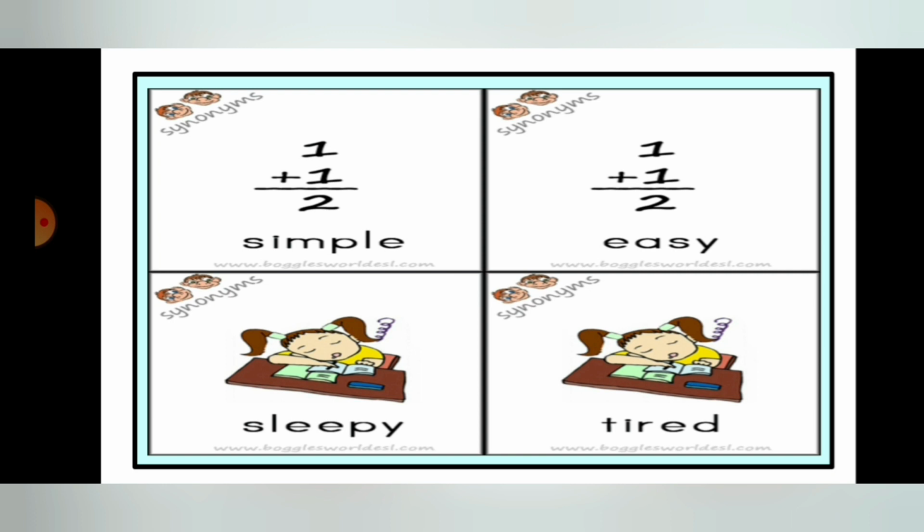So we call easy the synonym of simple. Then you can see in the downside picture that a girl is feeling sleepy, or the girl is tired. So both the words are expressing the same meaning. So sleepy and tired are synonyms to each other.